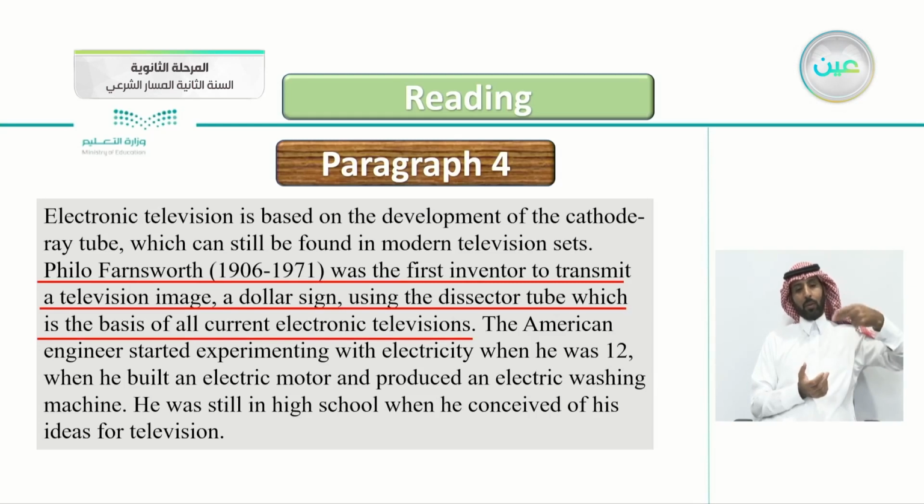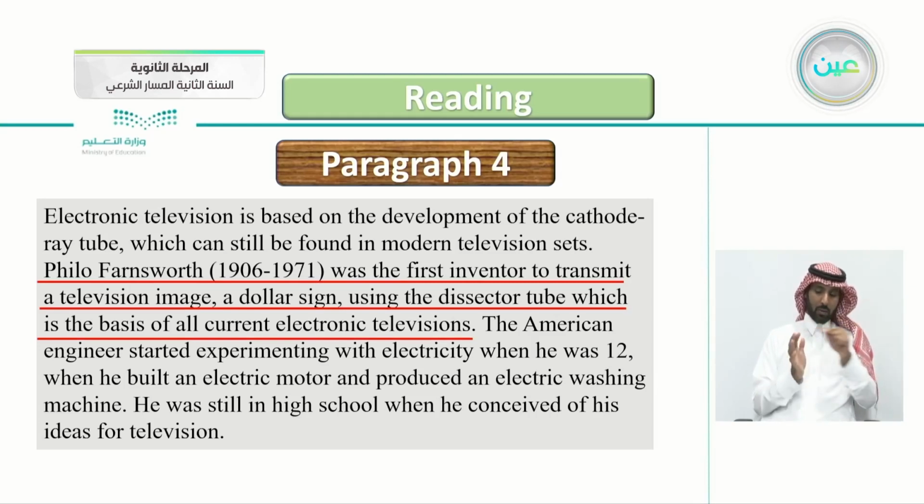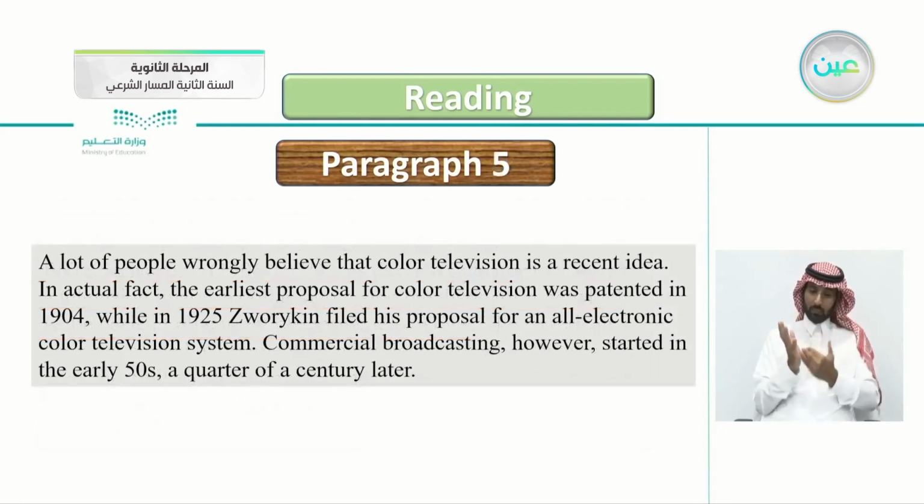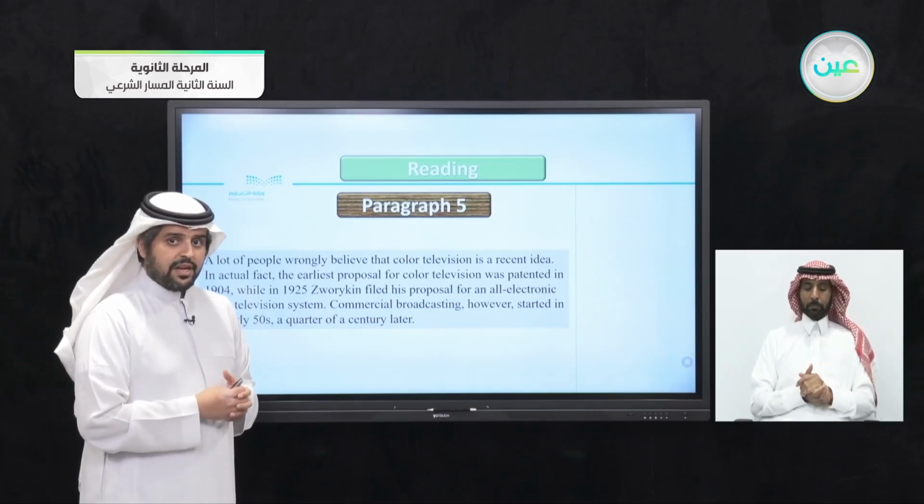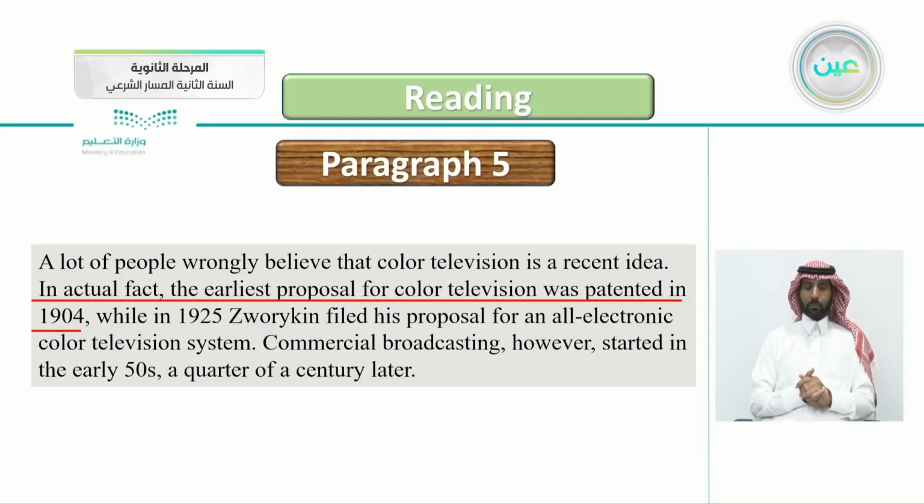Phil Farnsworth, 1906 to 1971, was the first inventor to transmit a television image, a dollar sign, using the dissector tube, which is the basis of all current electronic television. We can call him the father of television. So this is the main idea of the whole paragraph. What about paragraph 5? Where is the main idea here? Yes, in actual fact, the earliest proposal for color television was patented in 1904. This is the main idea here.